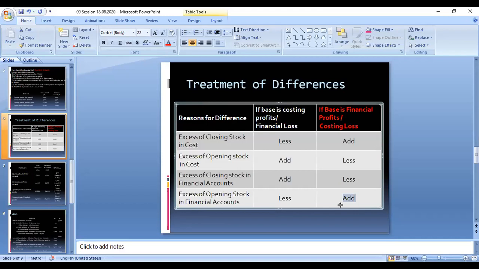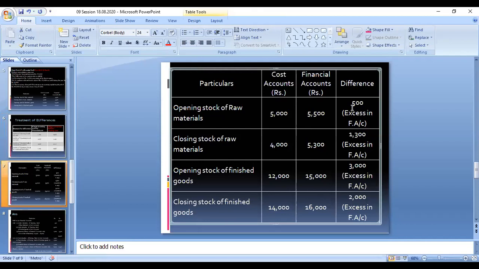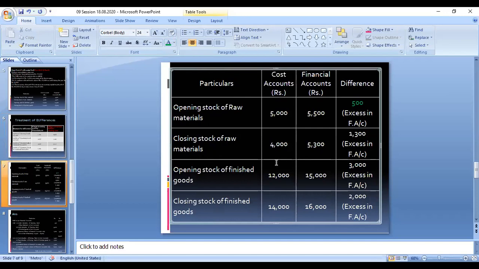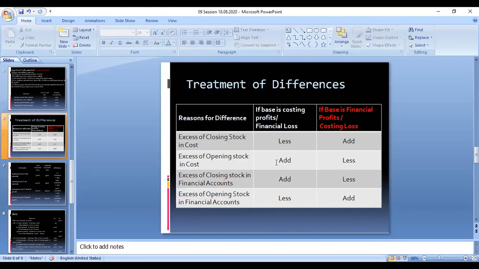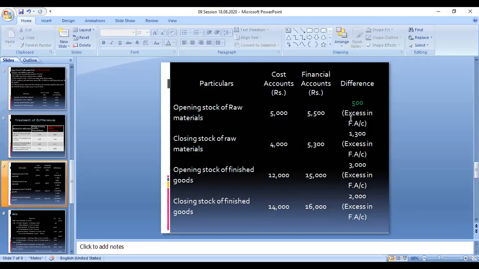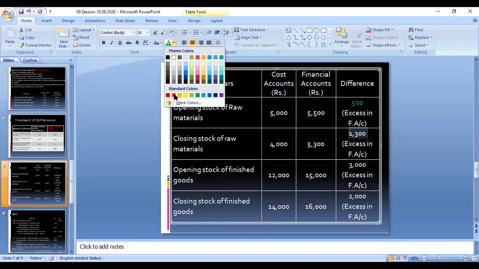So add or plus. Here opening stock should be plus. So this 500 should be plus. I will put it in green. So this is opening stock should be plus. So here excess of opening stock in financial account should be added. Now, this 500 should be plus. This 1,300 should be deducted. I will put it in red mark. So this should be deducted.